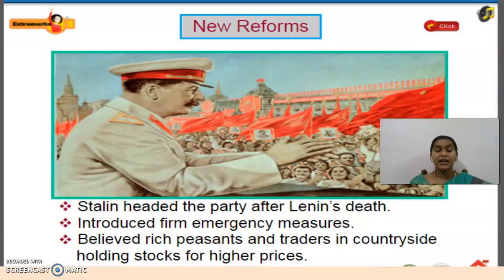But the rich people would wait till the prices increased, and then sell and make a profit. The prices for the goods had been fixed, but they were not ready to sell, and they kept the stock and sold it at higher prices. Whether it was really happening or not is a different thing, but Stalin started to believe that the rich peasants and some traders were doing like that.